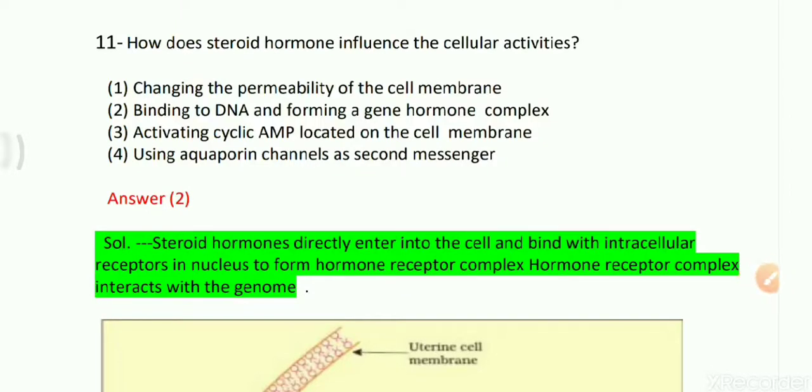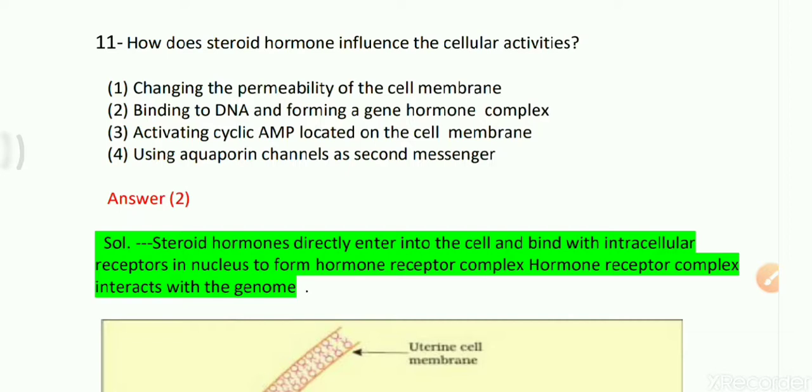So students, come to question number 11. Question 11 is given: how do steroid hormones influence cellular activities? And we know that there are many types of hormones, but proteinaceous hormones and steroid type hormones are predominant. Proteinaceous hormones are made up of amino acids, and steroid hormones are made up of fatty acids.